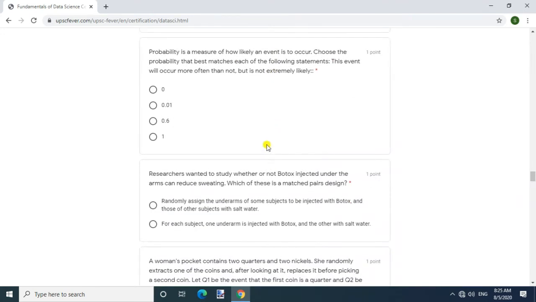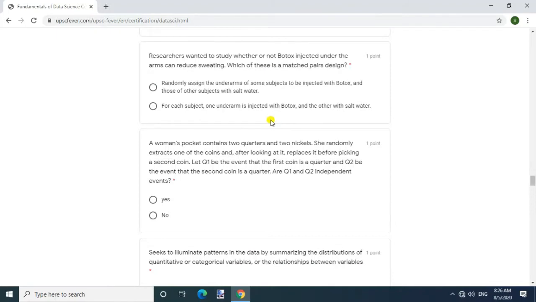Question: probability is a measure of how likely an event is to occur. Choose the probability that best matches each of the following statements. This event will occur more often than not, but is not extremely likely. Answer: 0.6.